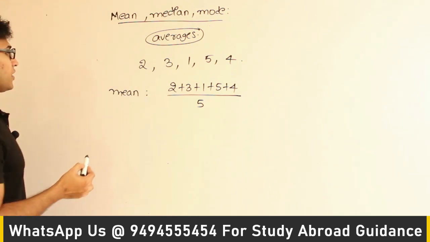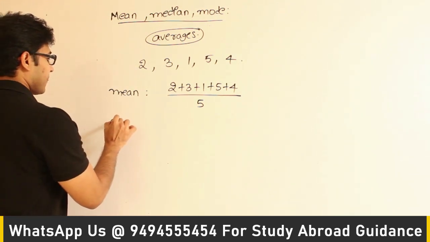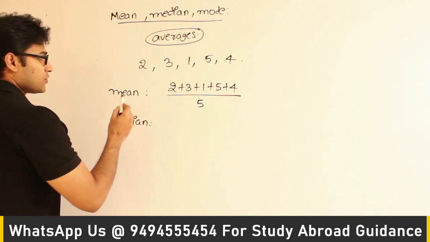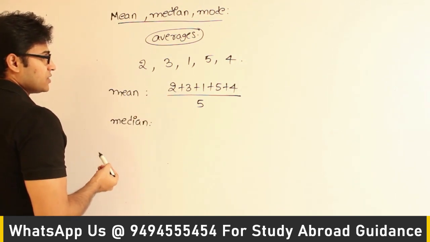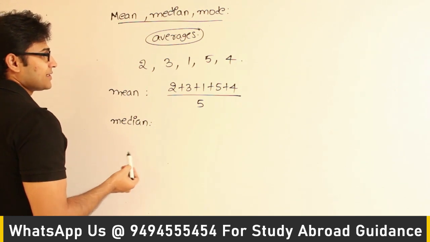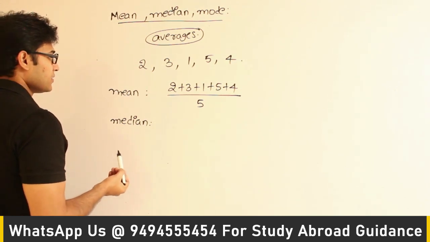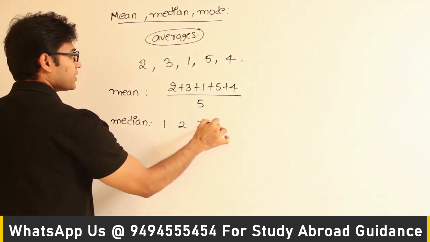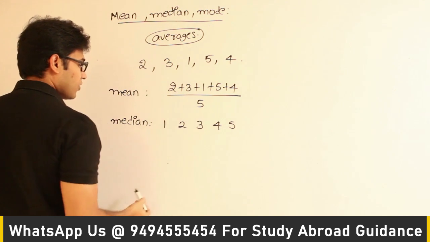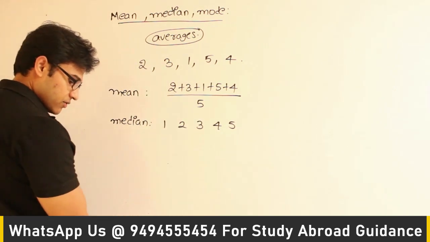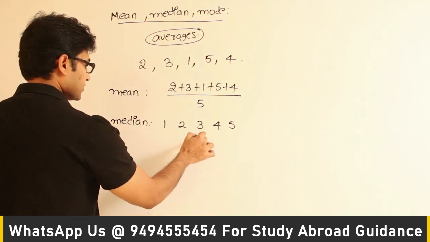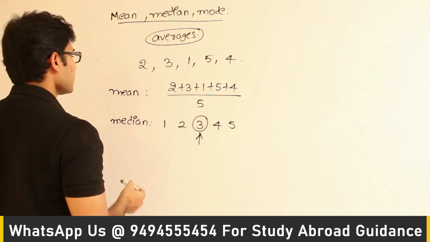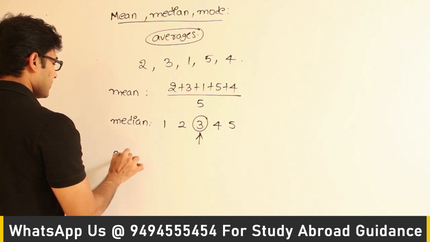Alright, and what is the median? Median is, generally you are supposed to sort out the readings, and whichever value falls exactly in the middle, that is called as median. So which means 1, 2, 3, 4, 5. Now we have sorted it out, and whichever falls in the middle, that is called as the median, which means in this case this one is called as the median. And the next one is mode.